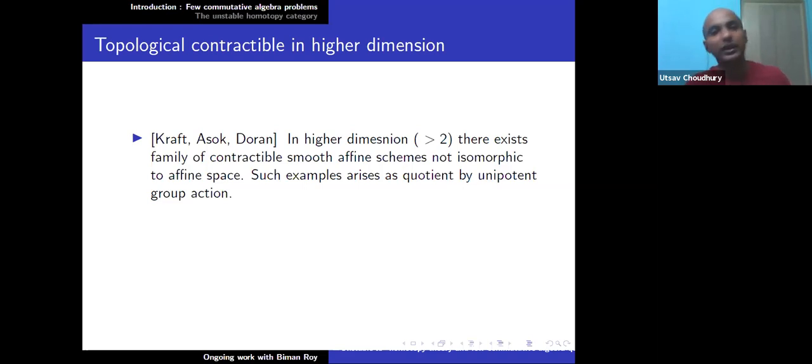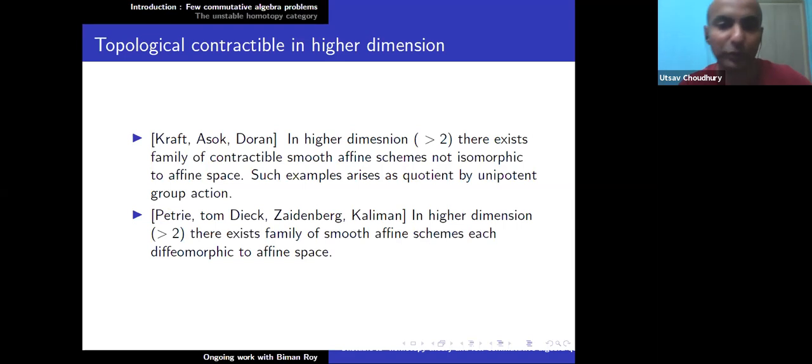So you can see that this simple question has so many different flavors of mathematics coming into the picture, and so many very weird and I would say very random things. So for instance, unipotent representation theory or unipotent action is not that systematic compared to, say, the representation theory of reductive groups or reductive group action. So such examples arise as quotients by unipotent group action.